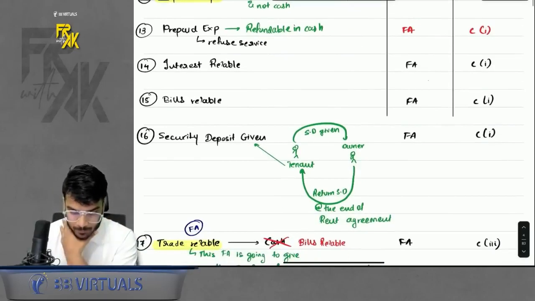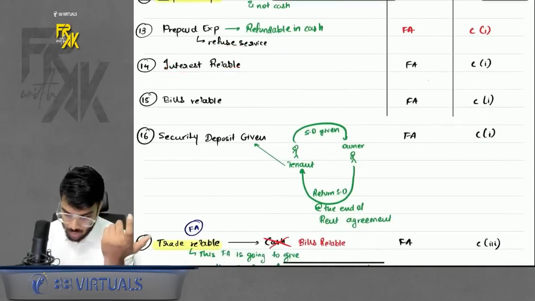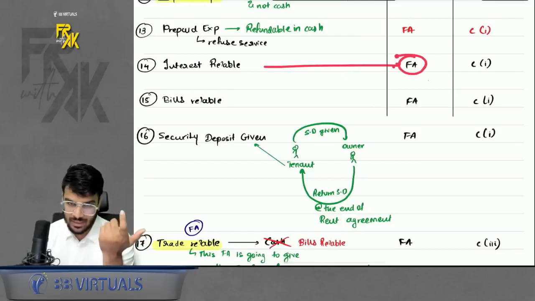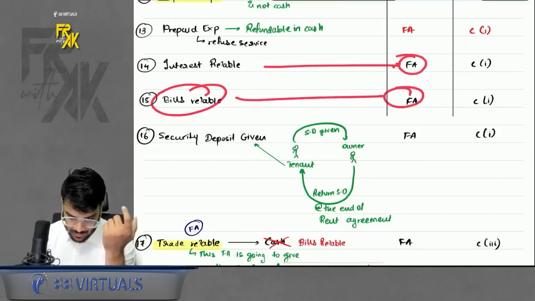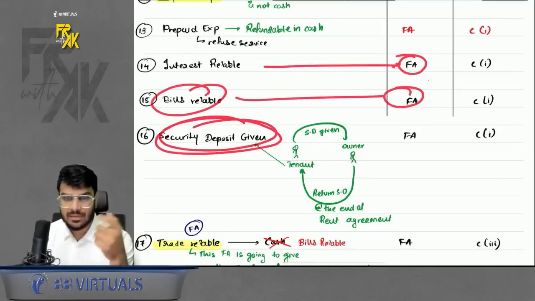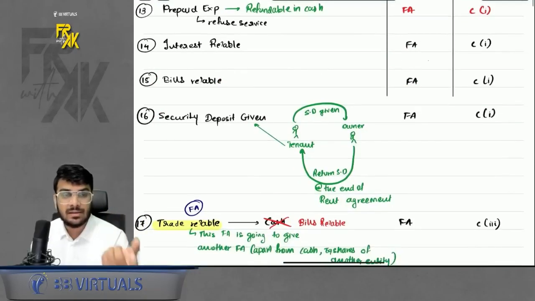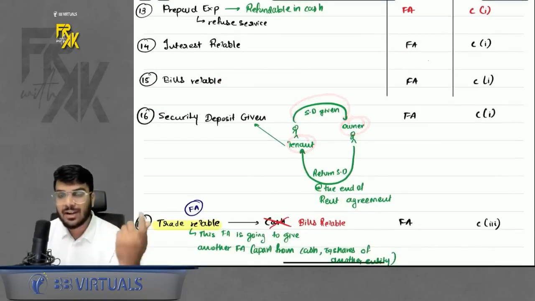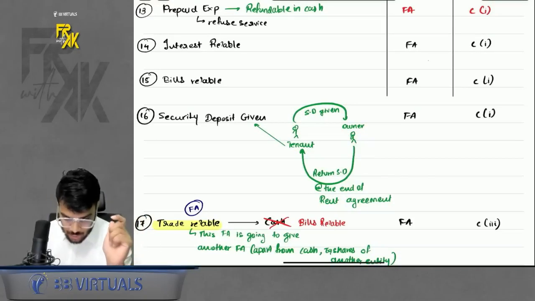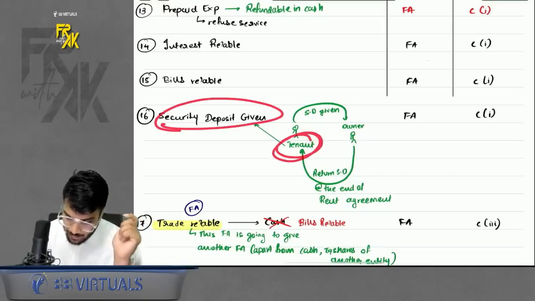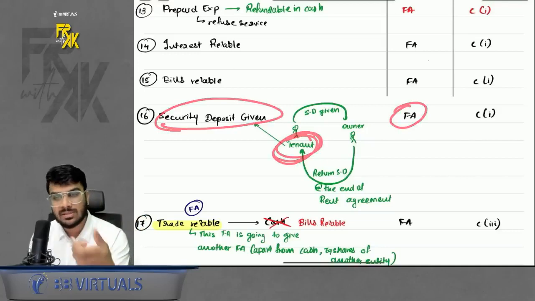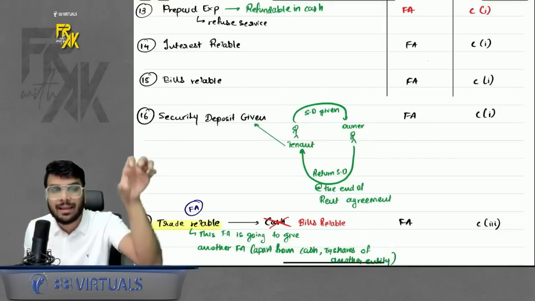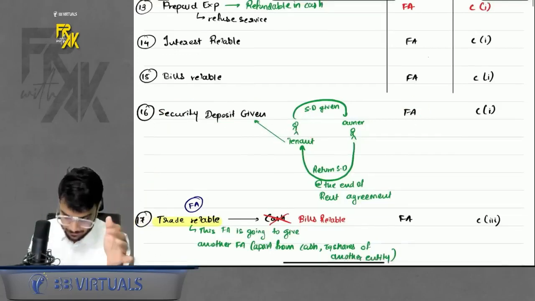Do remember, if there is interest receivable, a contractual right to receive cash, it is a financial asset. Bills receivable, financial asset. Security deposit given. Remember, we discussed in the rent agreement, the tenant gives some deposit to the owner, which is refundable at the end of the agreement. For the tenant, it is a financial asset. Why? Because he has a contractual right to receive the deposit back at the end of the agreement.